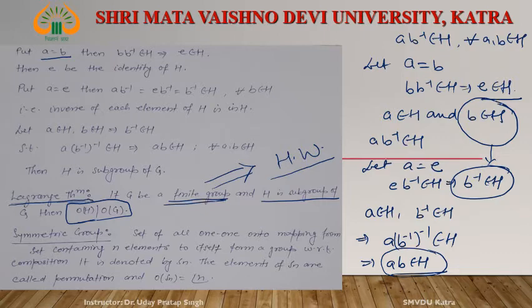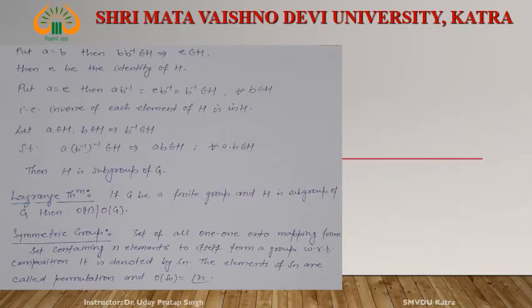Now come to our syllabus. In our syllabus, the groups mentioned are the symmetric group and the alternating group. What is the symmetric group? Some examples of the symmetric group we already studied in the previous lecture. Let us see what a symmetric group is. Suppose S is any set, say 1, 2, 3. Then consider a map from S to S, and this map is one-one and onto.